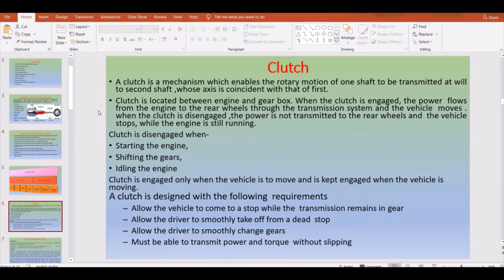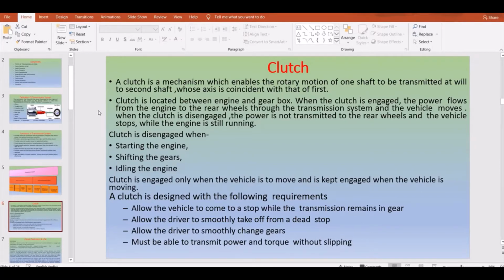This is based on your driving conditions when you are moving. Sometimes you want your power to be transmitted continuously when you are moving on highways. Sometimes when you are traveling in traffic conditions, you continuously have to stop your vehicle and slow it down. This is all usually done with the help of your clutch, disengagement, engagement, and maybe variation of your torque when you are going to change your gears.